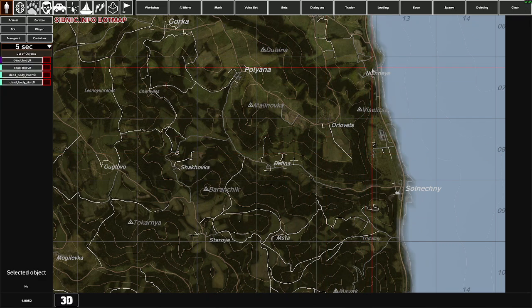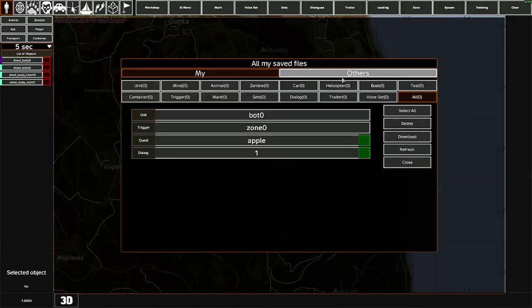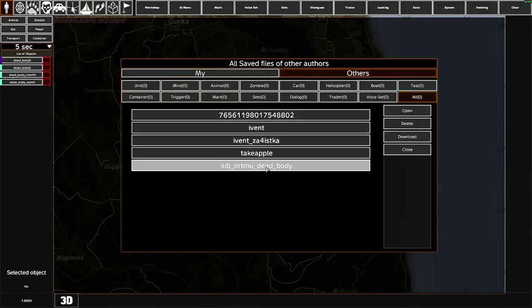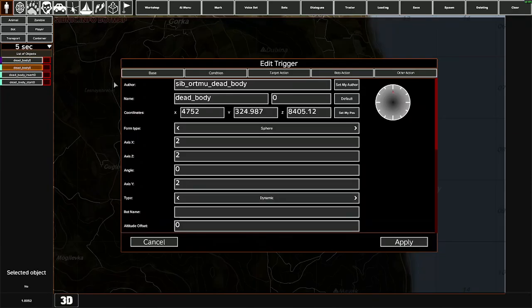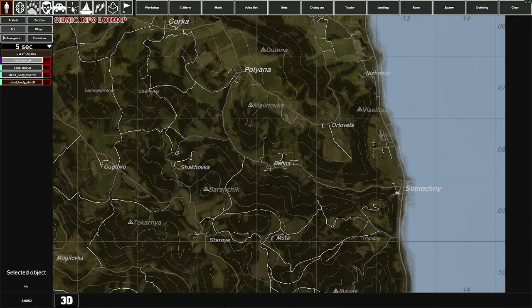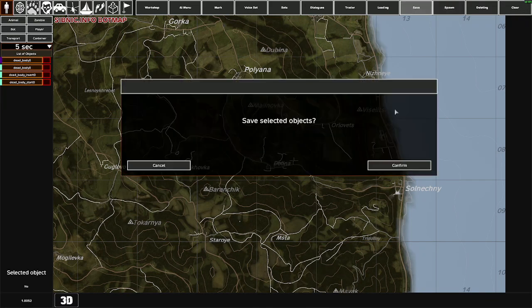Our event has loaded. To find the event, go to the Downloads section, Other Authors, and see the event we downloaded from the workshop. Let's rename the author to a name that's convenient for us. I'll use the word box. Rename the author in all objects. Select and save.